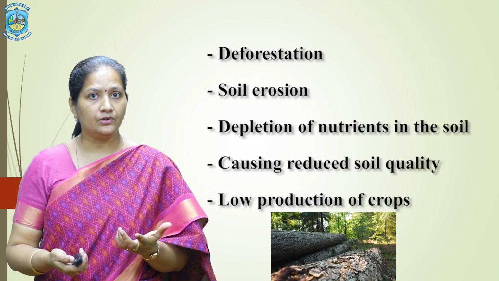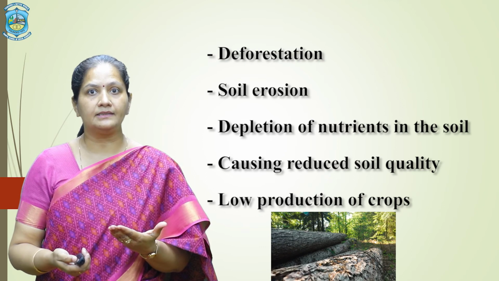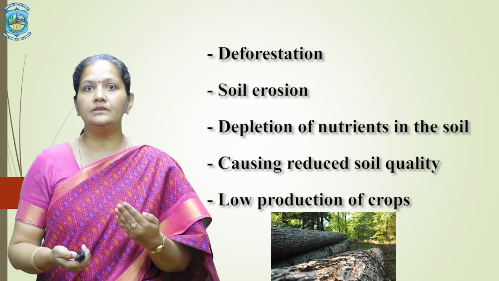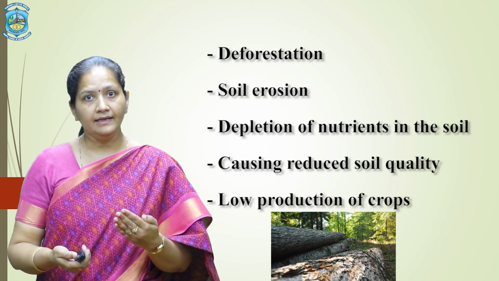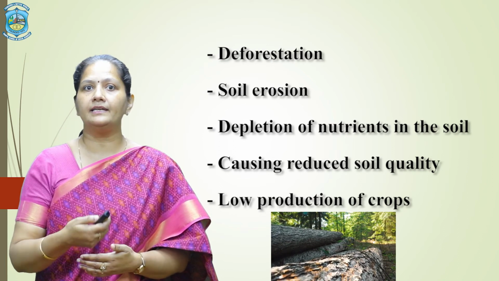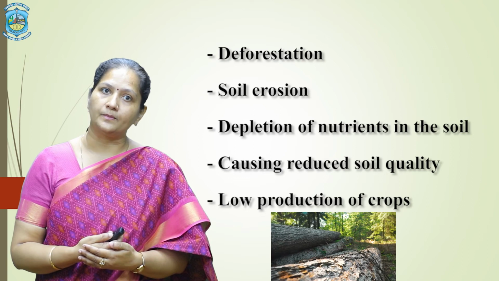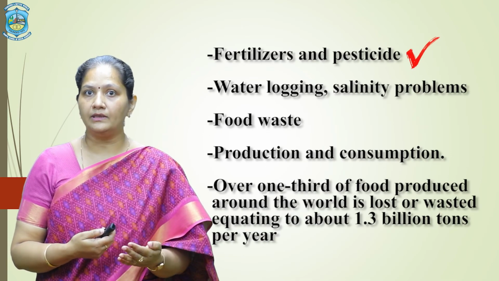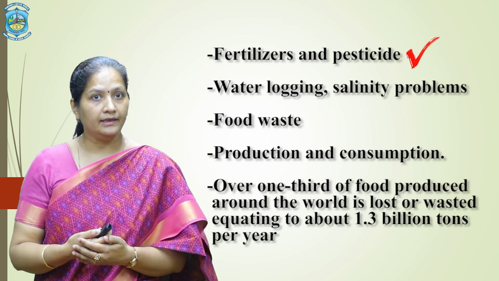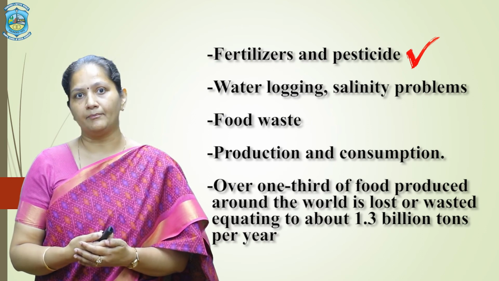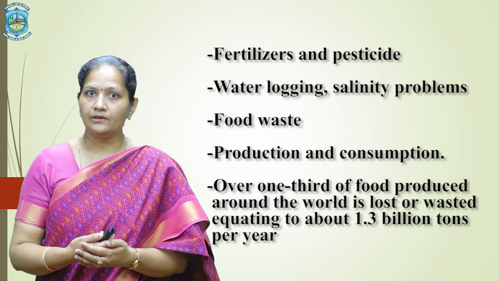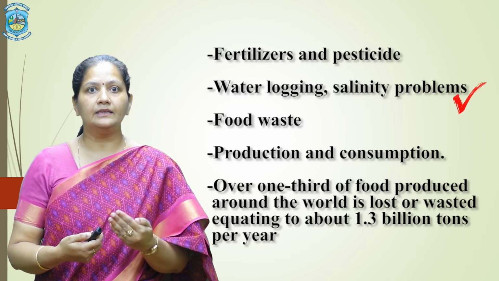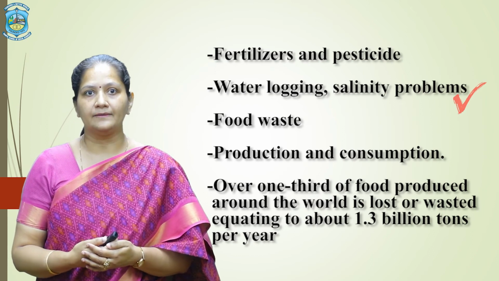Deforestation, soil erosion, and depletion of nutrients in the soil are also causing reduced soil quality, and as a consequence we face low production of crops. Fertilizer and pesticide related problems are also contributing a lot. Some other causes also include waterlogging, salinity problems, and so on.